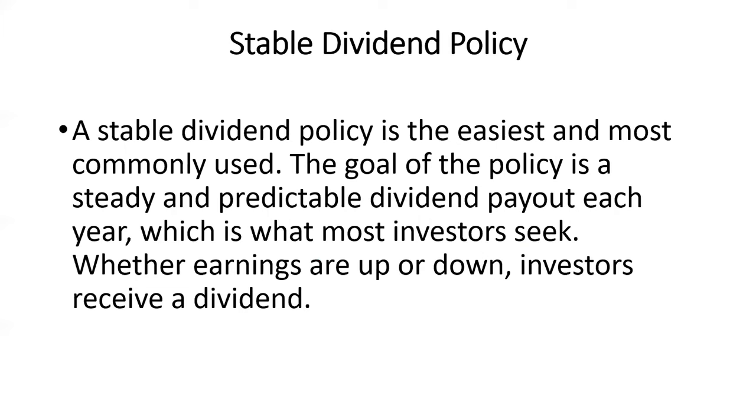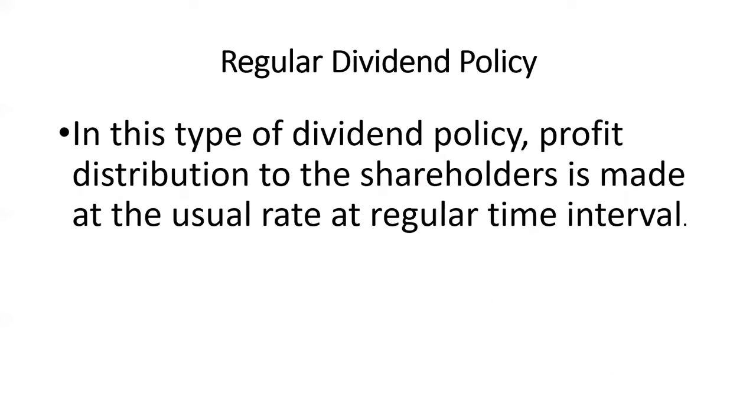The company will have to pay the fixed dividend at regular intervals, as decided per the stable dividend policy. Either the company earns in lakhs or loses 10,000, the company will have to give the dividend anyhow in case of a stable dividend policy.